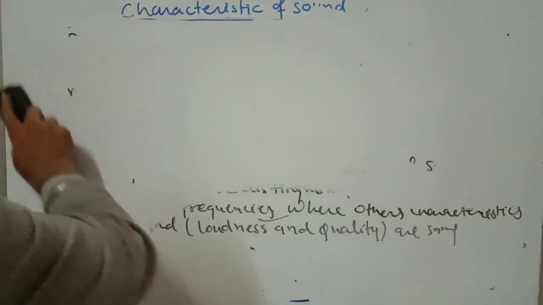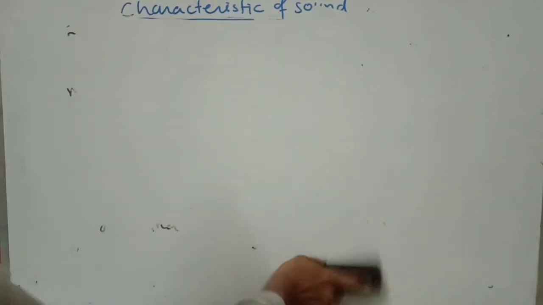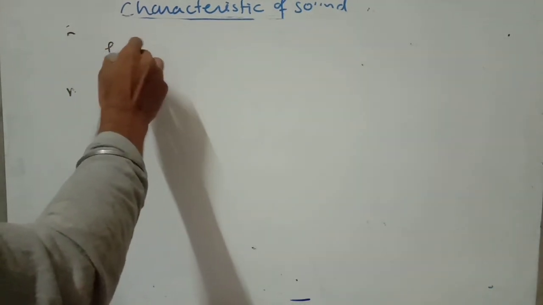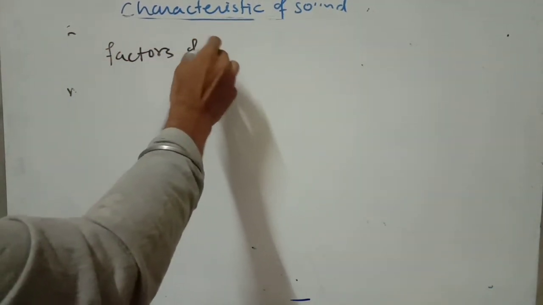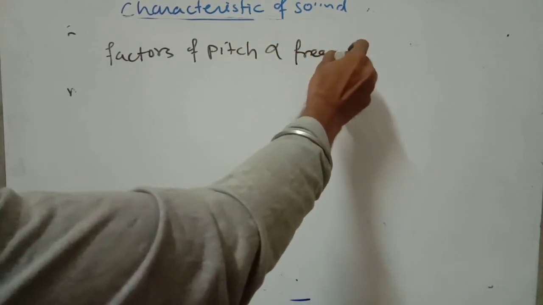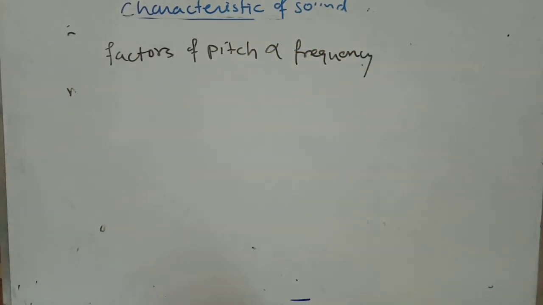Now write down the factor of pitch. The pitch is directly proportional to frequency. That means as frequency increases, pitch also increases.